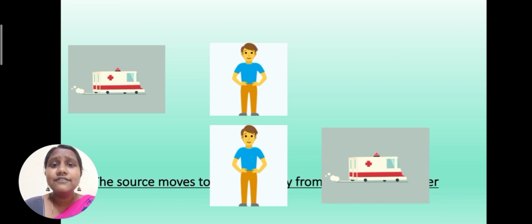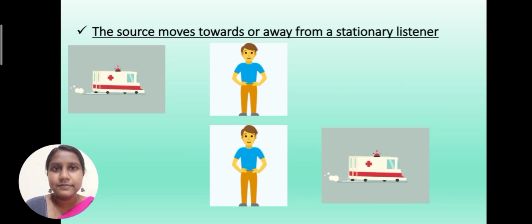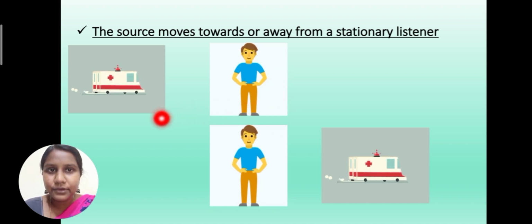Now we are going to see the second possibility, that is, the source moves towards or away from the stationary listener. As we know, stationary means rest position. So this person stands at a position. This ambulance, that is the source, is moving towards him. When these both meet together, he will hear a higher frequency. If the ambulance goes away from the person, then he will hear a lower frequency.